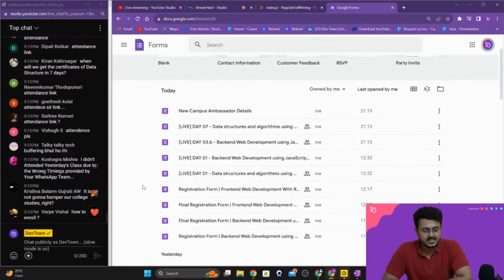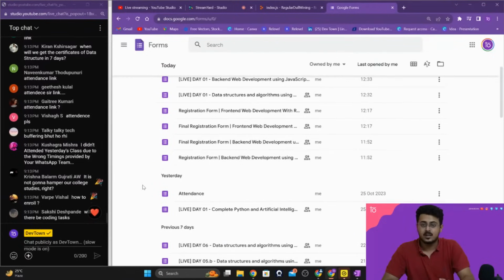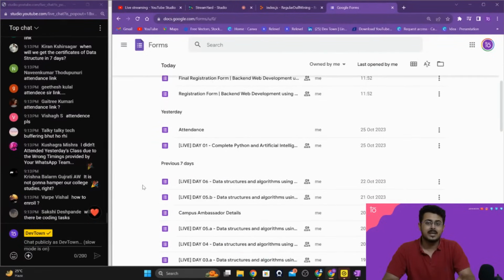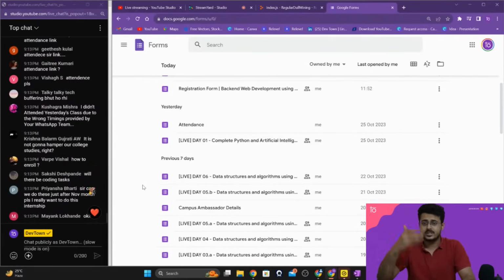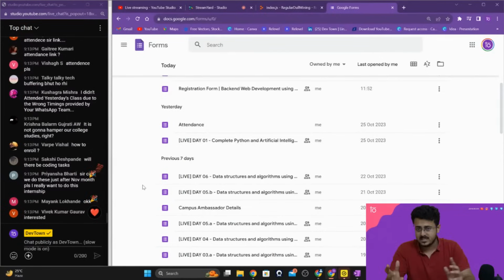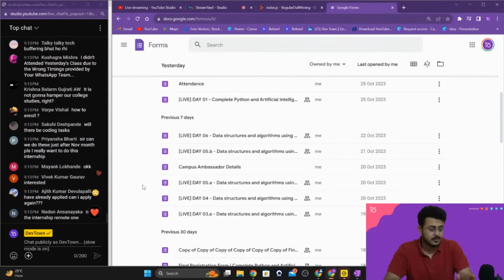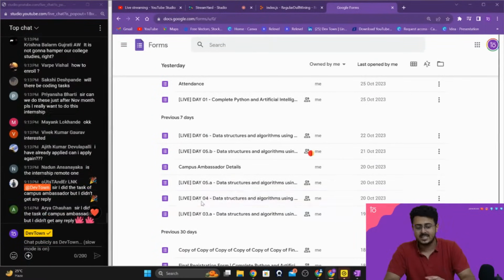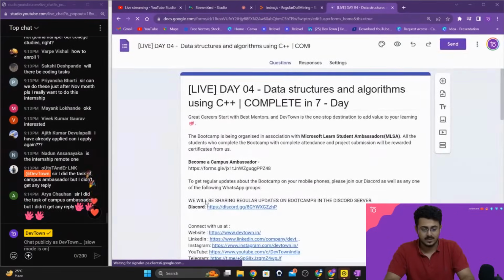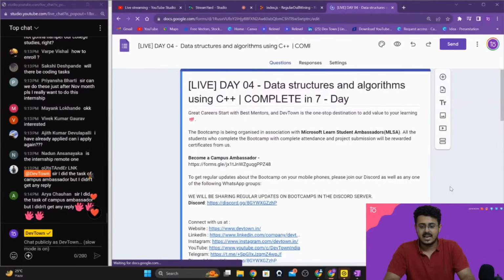It's not going to hamper our college studies, not at all. You will be getting 3 to 4 tasks throughout the entire 1 month internship. You can even continue the internship further, for 6 months, 8 months. That is up to you guys. The tasks will be pretty simple and can be done within 15 minutes. It won't take a lot of time from you. The entire internship is going to be completely online, so you don't have to worry about that either.